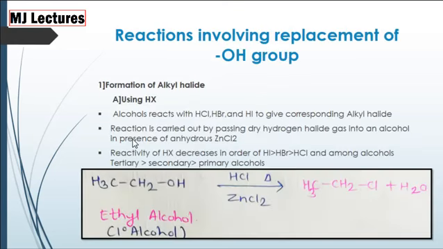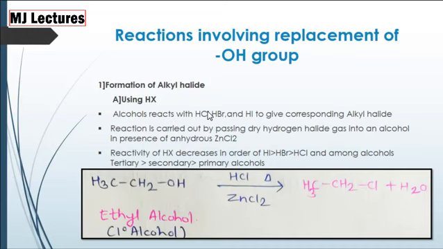Now firstly, let's study reactions involving replacement of OH group, that is formation of alkyl halide using HX, that is hydrogen halide. When ethyl alcohol is treated with hydrogen halide, that is HCl, in presence of anhydrous ZnCl2, we get ethyl chloride, that is alkyl halide, as a product. In this reaction, the OH group of the alcohol is replaced by the chlorine group of the alkyl halide and we get alkyl halide as a product.